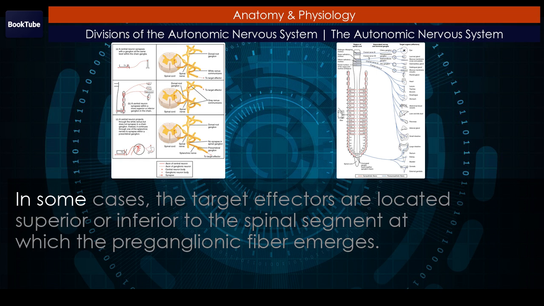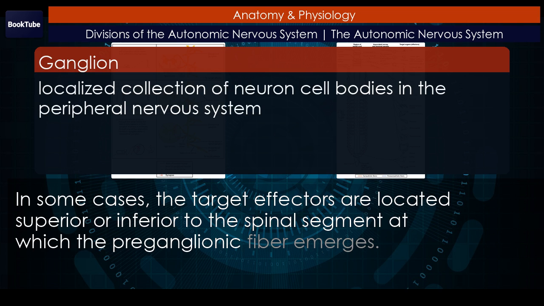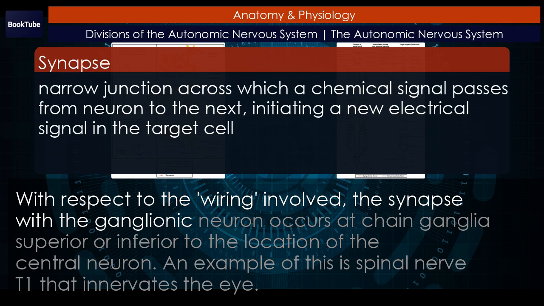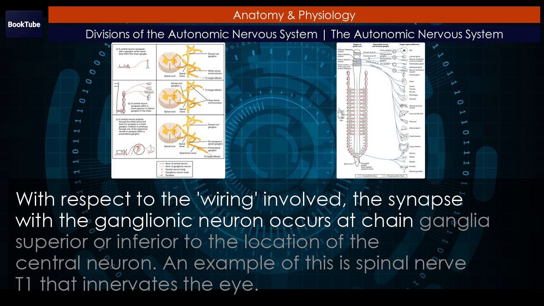In some cases, the target effectors are located superior or inferior to the spinal segment at which the preganglionic fiber emerges. With respect to the wiring involved, the synapse with the ganglionic neuron occurs at chain ganglia superior or inferior to the location of the central neuron.